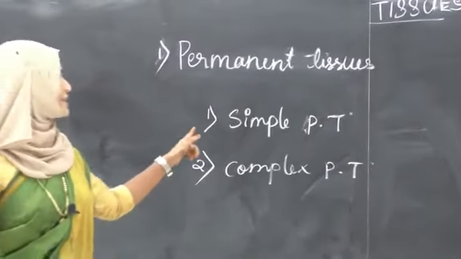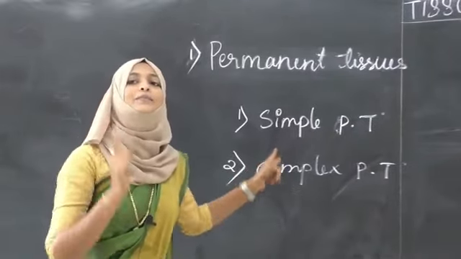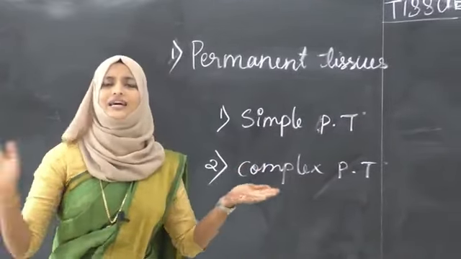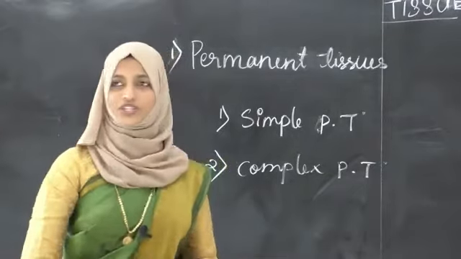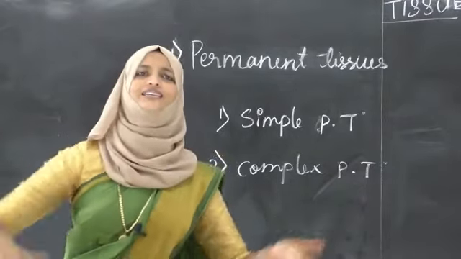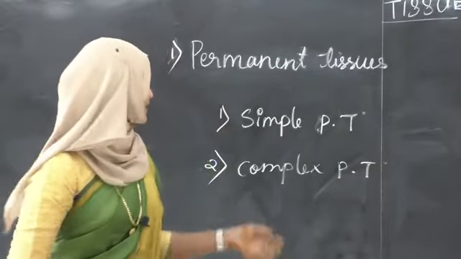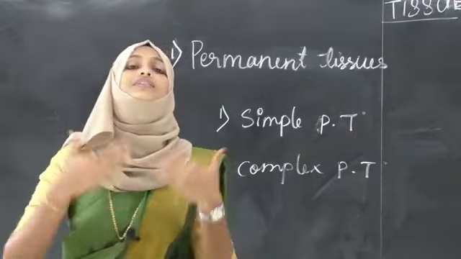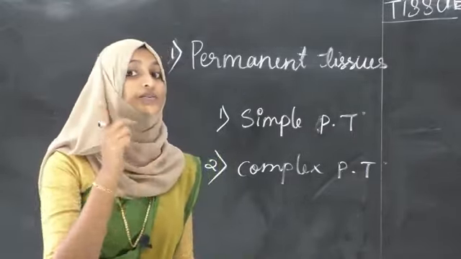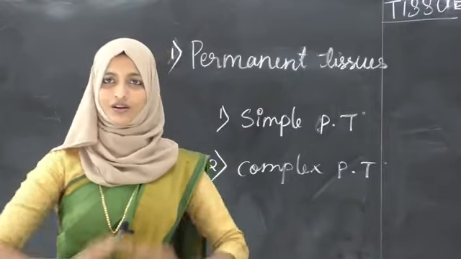Okay, here in simple permanent tissue, name itself indicates, simple means what? It has the simple type of tissue because they have only one type of tissue. All the cells are of a similar type. They have similar types of cells. Okay, in complex permanent tissue, we can see more than 2 types of cells, but the function should be same because it is a group of tissues.